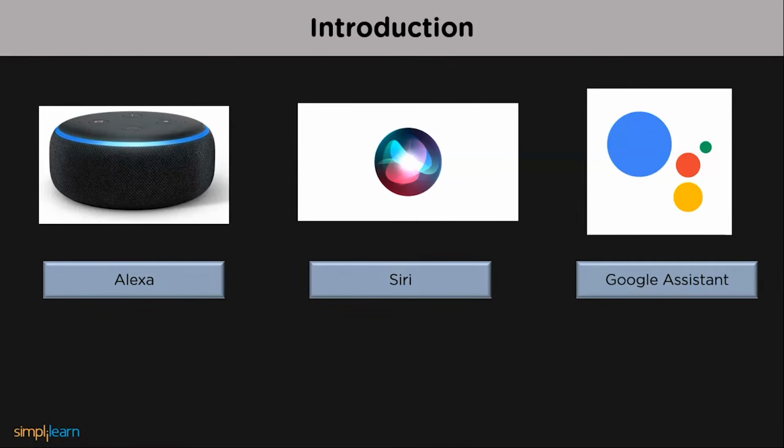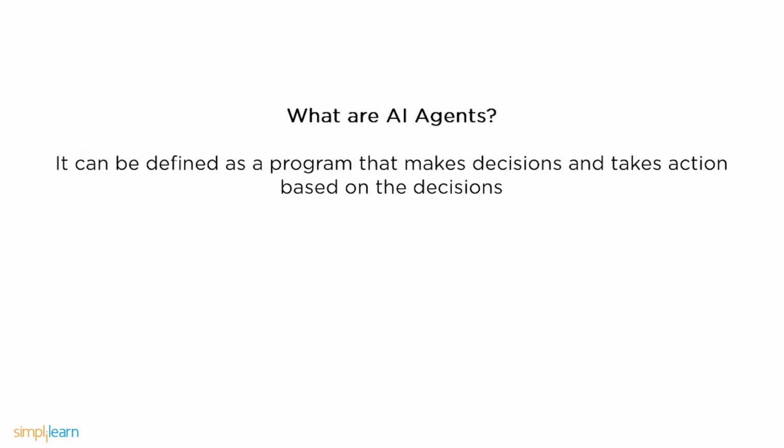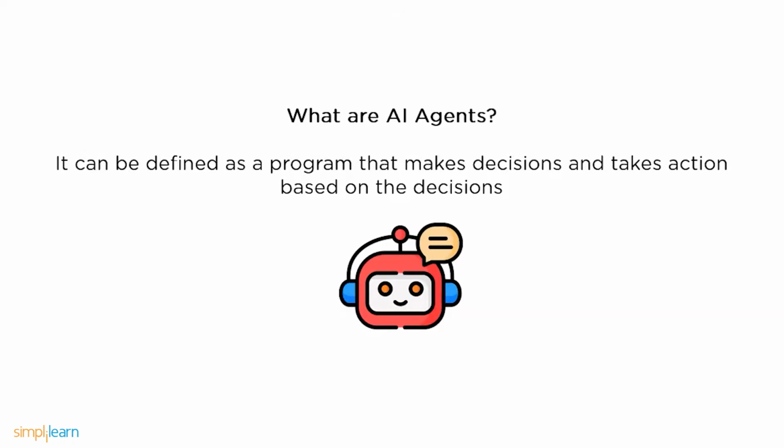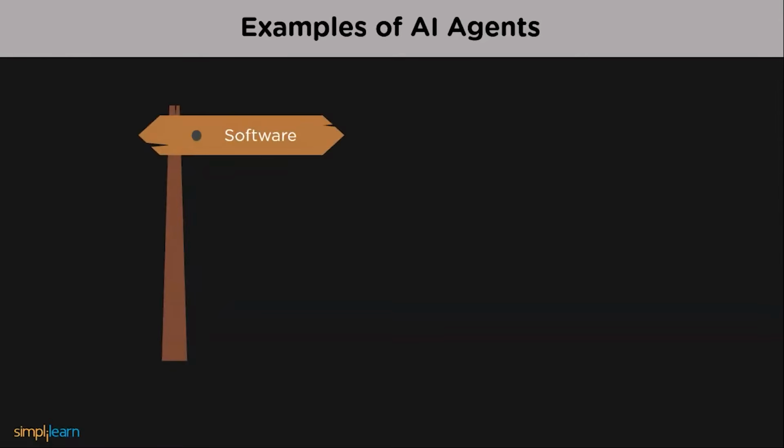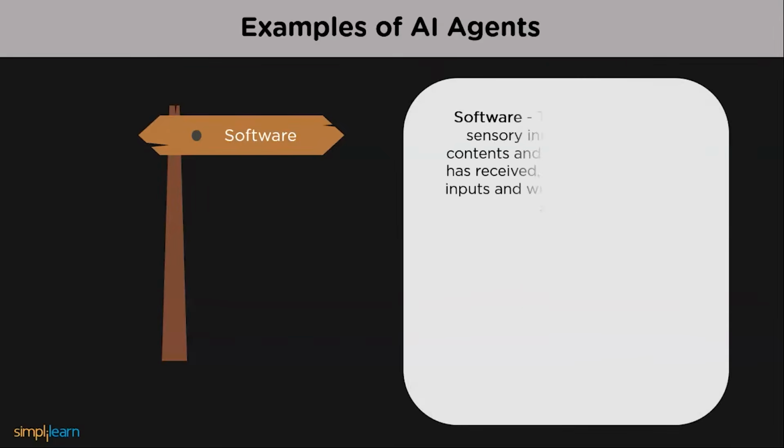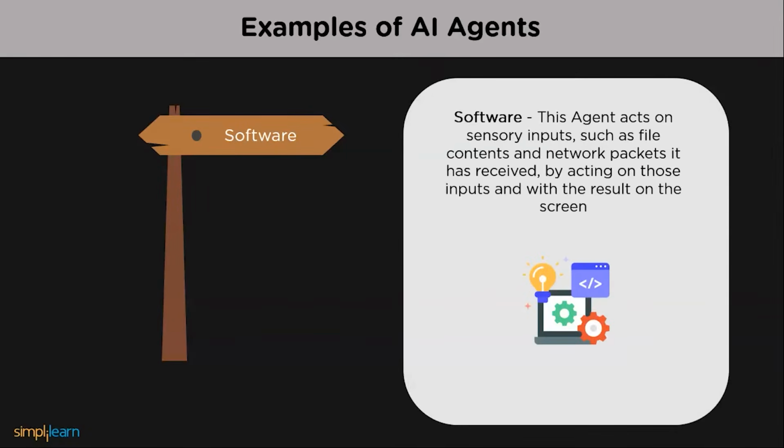An agent is a freestanding program or entity that interacts with its surroundings by sensing them with sensors, acting with actuators or effectors, and so on. Coming to software agents, this agent acts on sensory inputs such as file contents, keystrokes, and network packets. I repeat, network packets it has received, by acting on those inputs and showing the results on a screen.